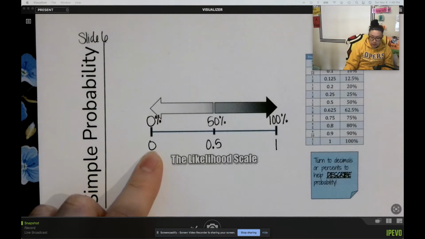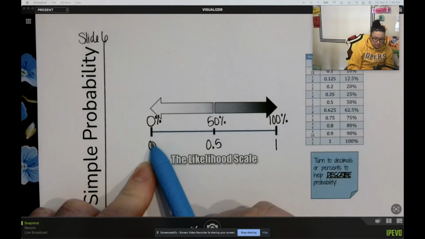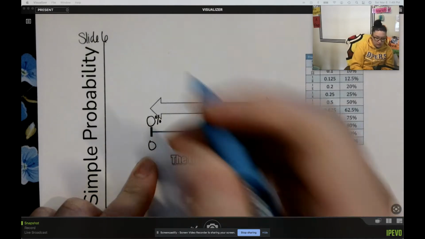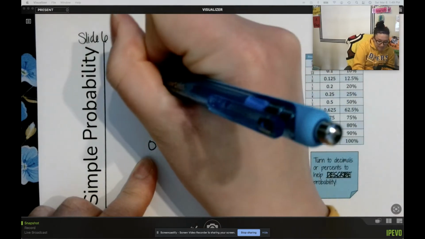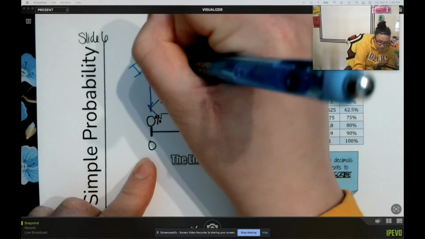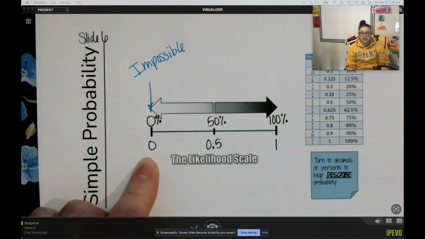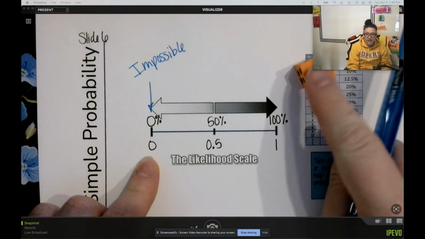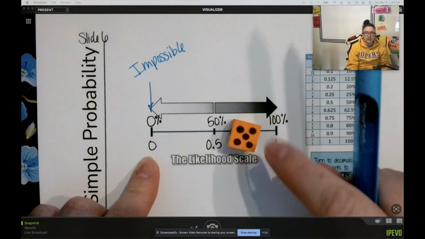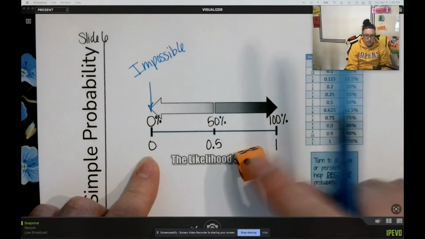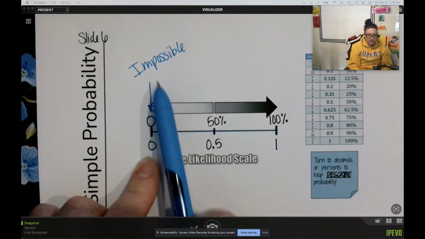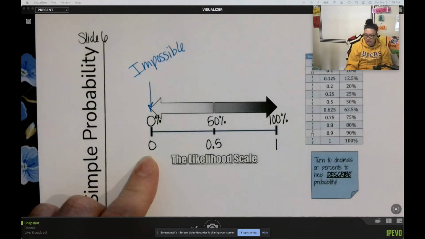So at the very low side of something, 0%, we call this impossible. Impossible. If there's a 0% chance of something happening, it cannot happen. It is not possible. Like we talked about earlier, rolling an 8 on a number cube, on a dice, it's impossible. There is no 8 on a number cube. There is no 8 on a dice. I can't do that. That would be impossible, we would say.